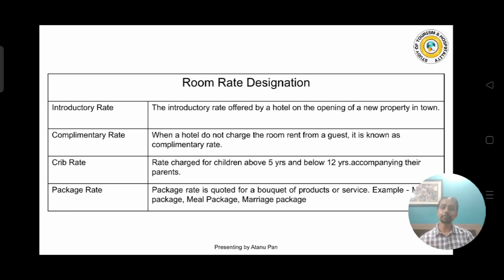Next is the crib rate. Crib rate means the rate charged for children above 5 years and below 12 years. So we can say that that is a crib rate.